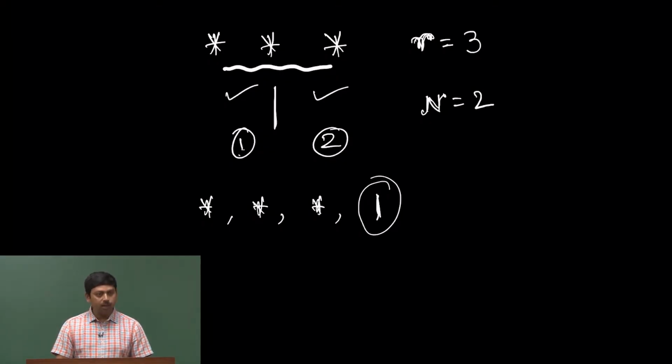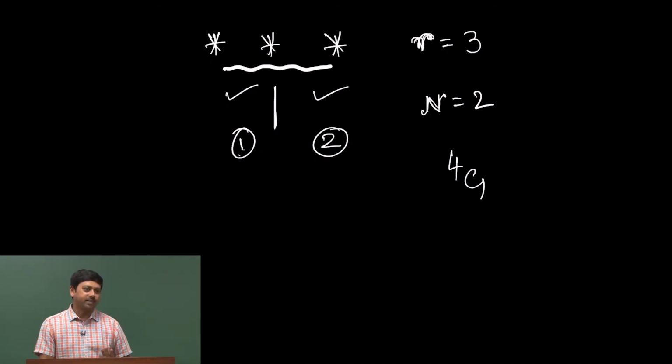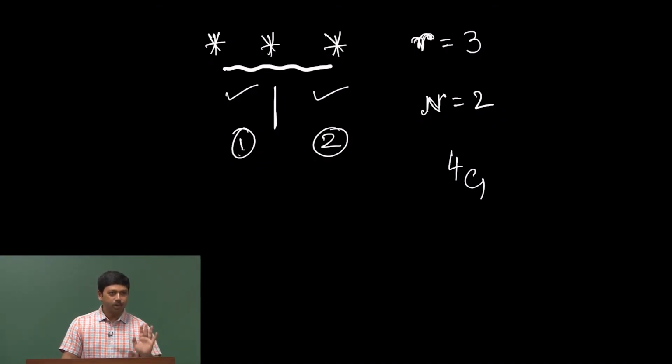So, since I have 4 elements, I have to keep all those 4 elements somewhere. So, these 4 elements can be put into these 4 places. Now, how many ways can I put my bar? I can put my bar in any of the 4 places. I have 4 things and I have to choose one out of that. So, I can do it in 4C1 ways. How many ways can I choose my bar?